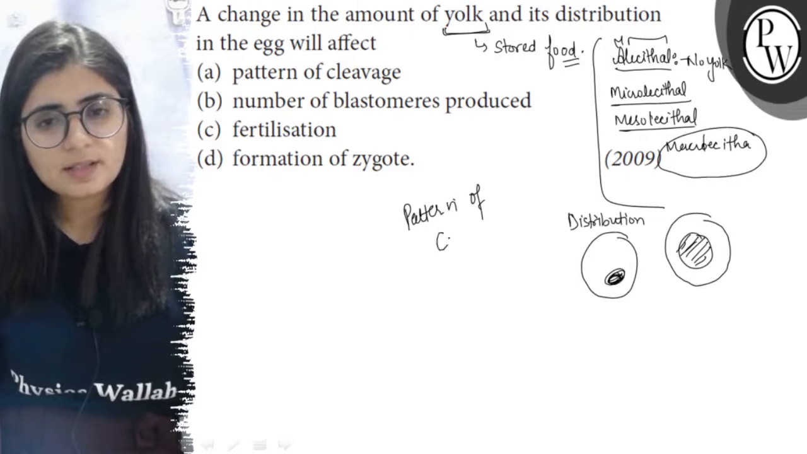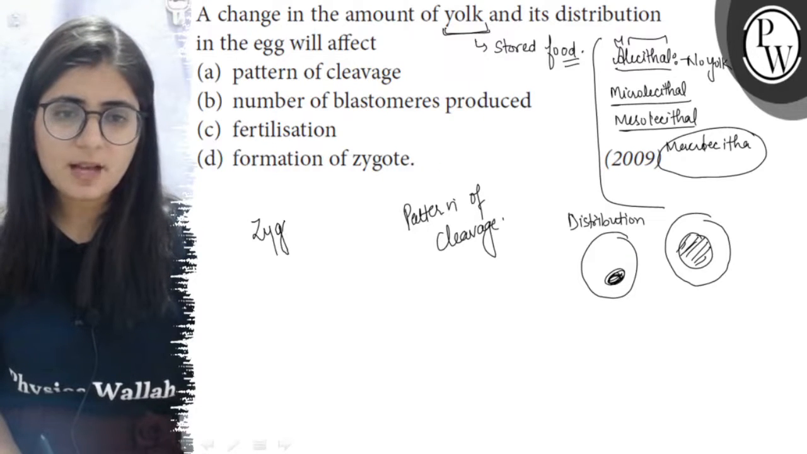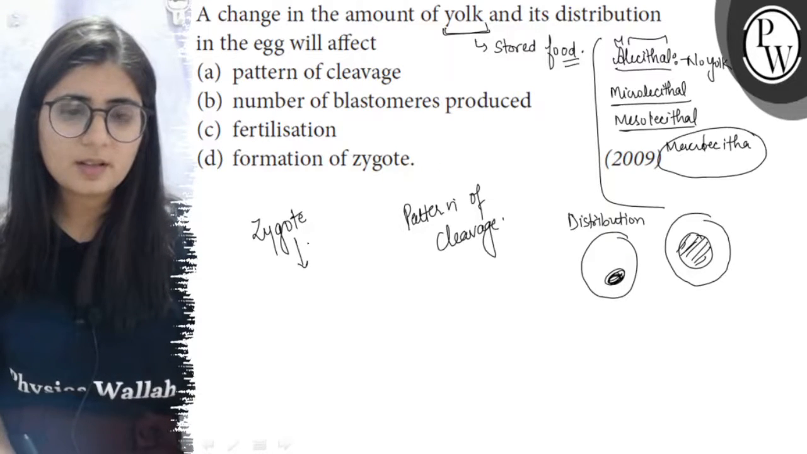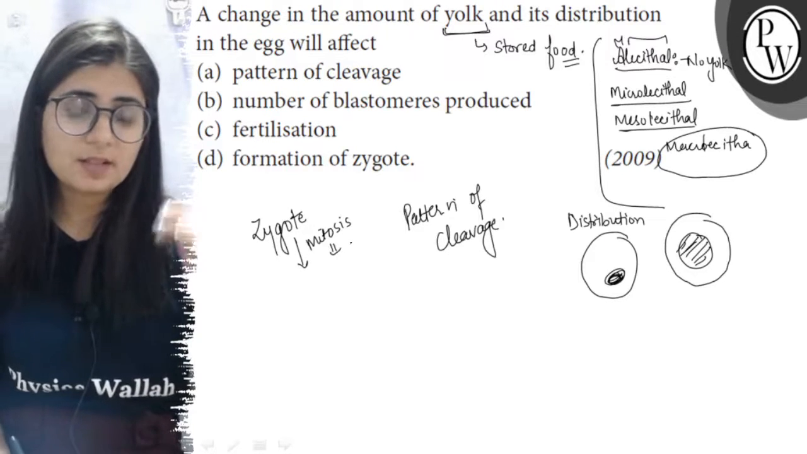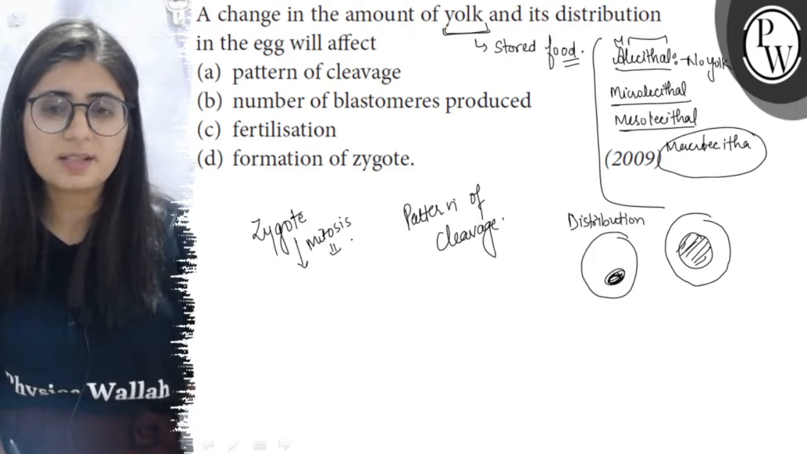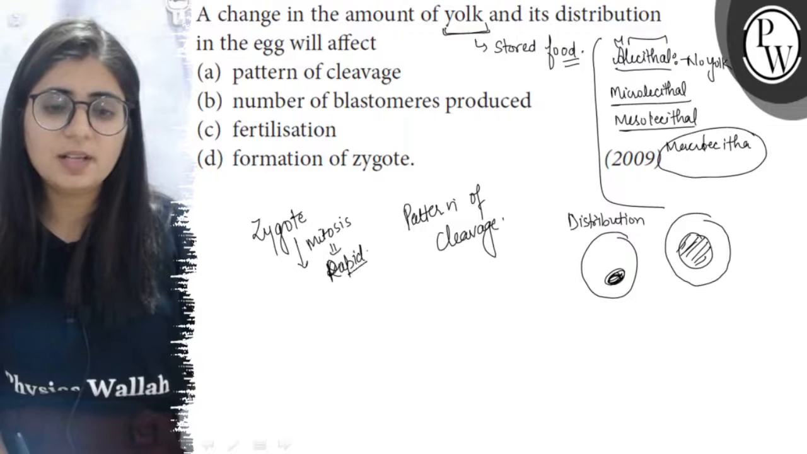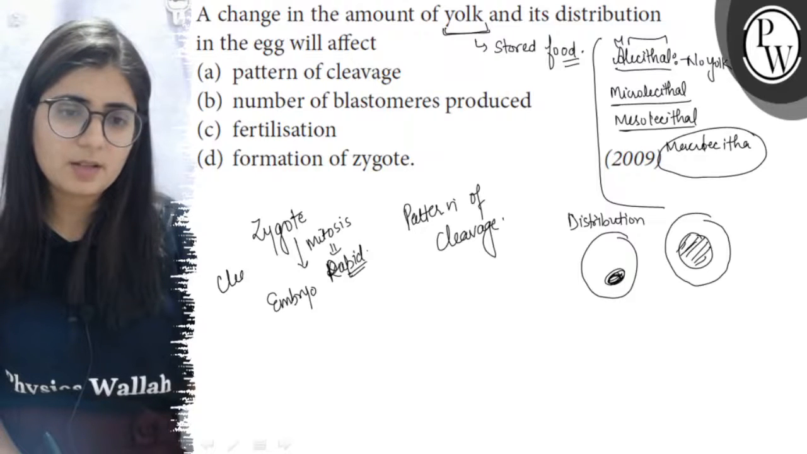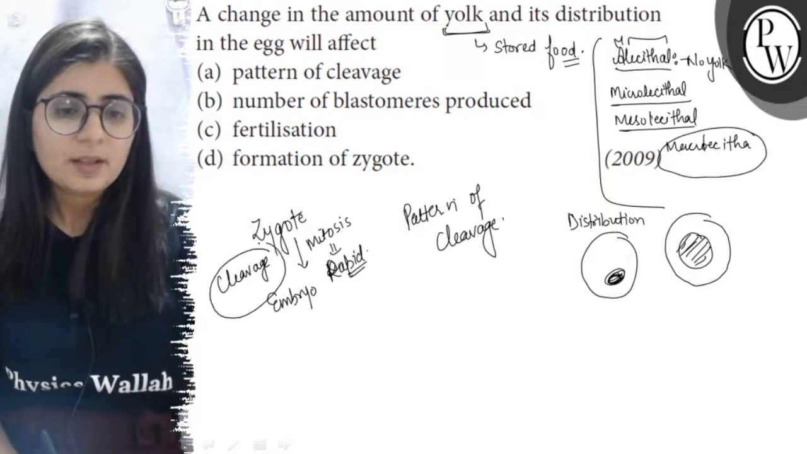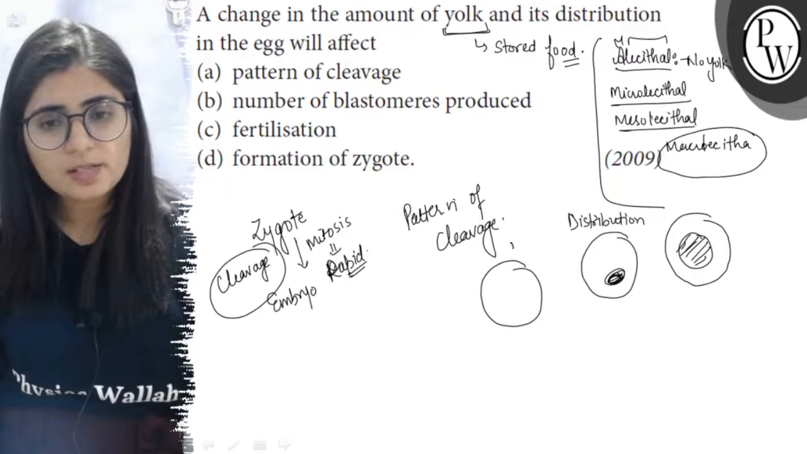Now, cleavage is a series of rapid mitotic divisions. As you see, the zygote is unicellular. This zygote undergoes mitotic division, and these divisions are very fast as compared to normal mitosis. These rapid mitotic divisions in the zygote, which lead to the formation of a multicellular embryo, are known as cleavage.